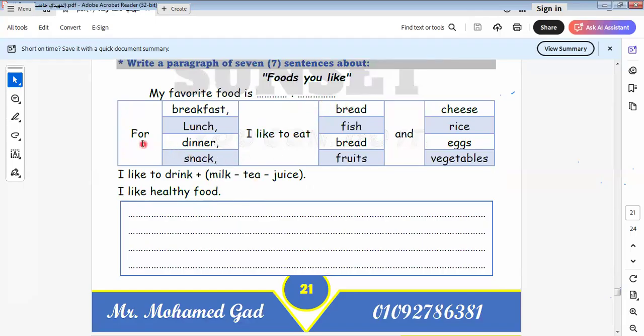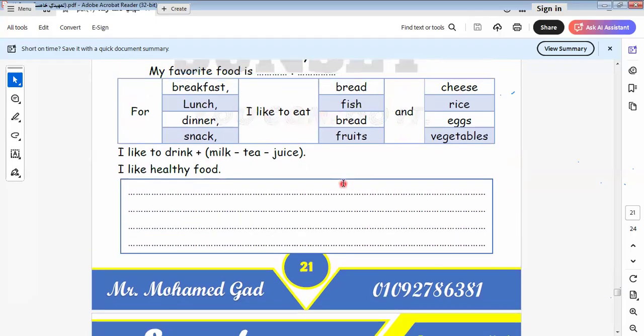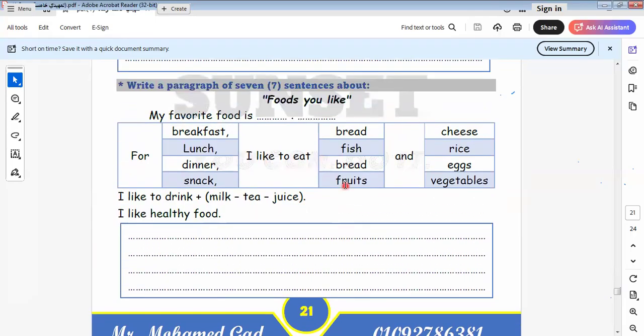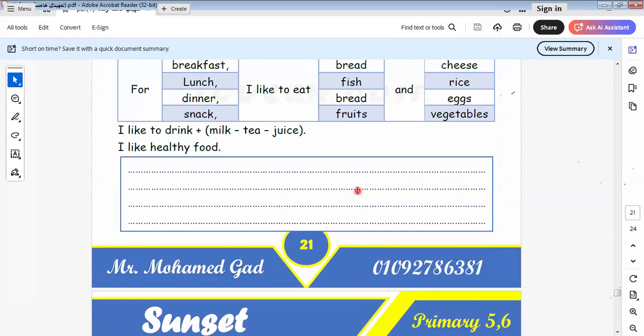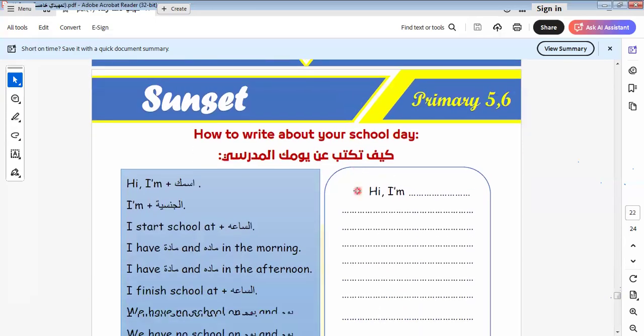Foods you like. Say for breakfast, I like to eat bread and cheese, for example, or say for lunch, I like to eat fish and rice. So here is the paragraph. They give you the words, and you put them together with each other to make a sentence. Let's go to another one here.